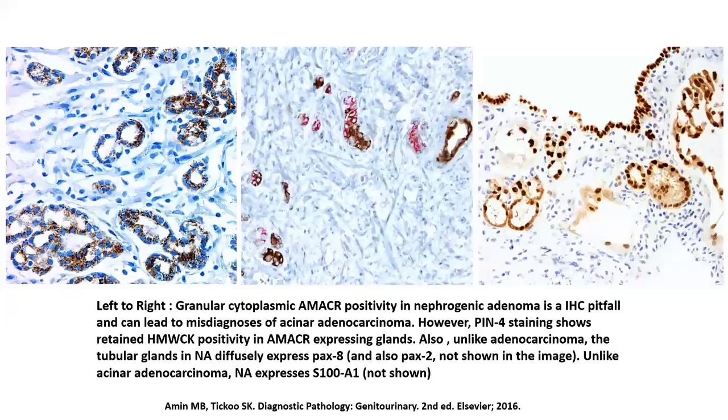Now, immunohistochemistry has some role to play. Always remember that AMACR will be expressed within these glands in the case of nephrogenic adenoma. So don't depend on AMACR to always call it prostatic adenocarcinoma, because this particular entity expresses AMACR. But if you do a triple marker, that is the PIN-4 cocktail, you will see that those glands which are expressing AMACR in the form of red cytoplasmic granularity are also expressing the basal cell markers.